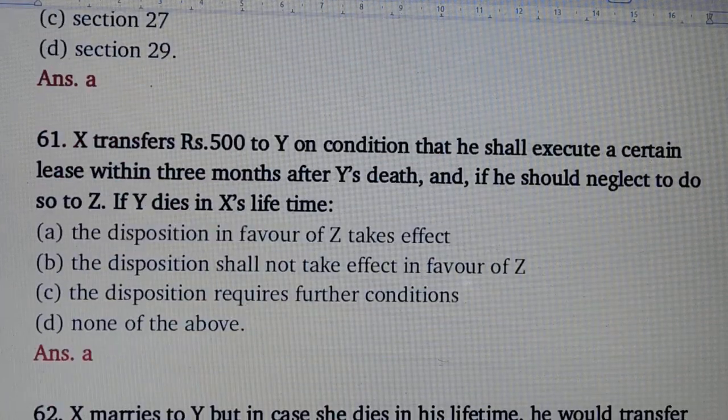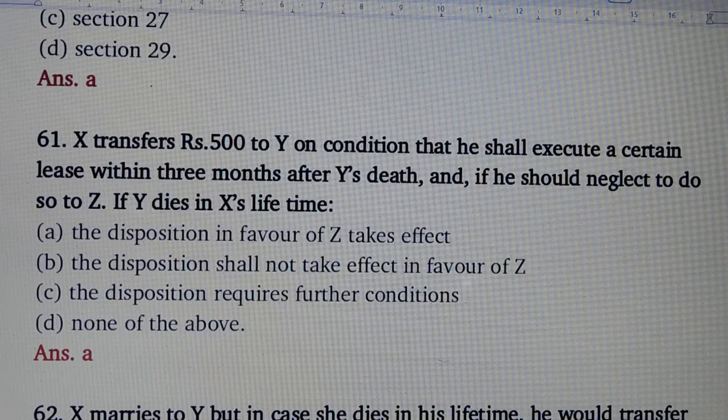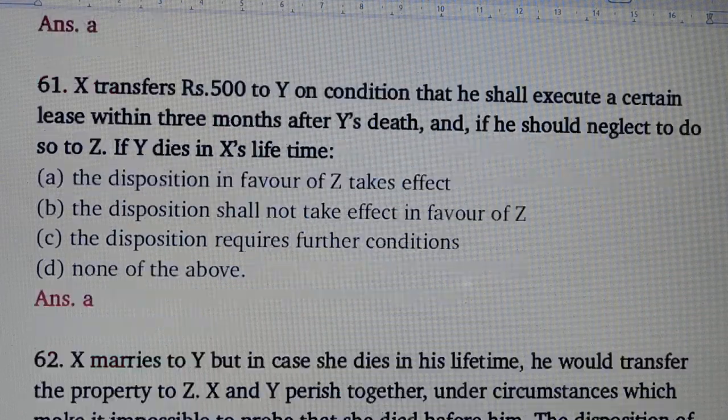Question number 61. X transfers rupees 500 to Y on condition that he shall execute a certain lease within 3 months after Y's death, and if he should neglect to do so, to Z. If Y dies in X's lifetime, answer is option number A, the disposition in favor of Z takes effect.